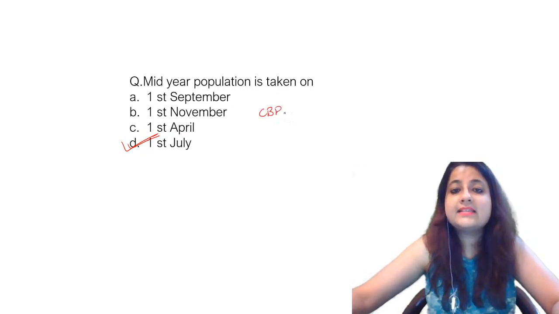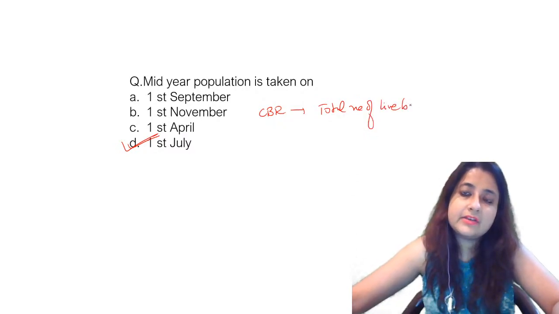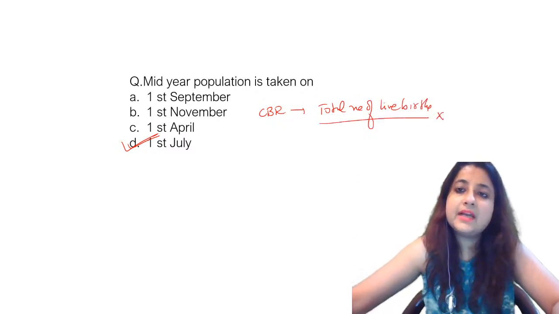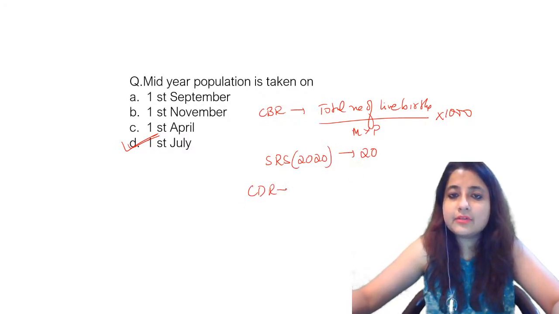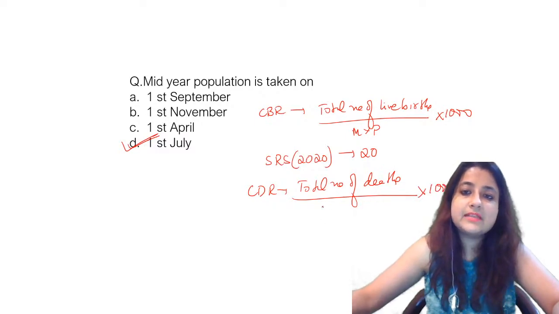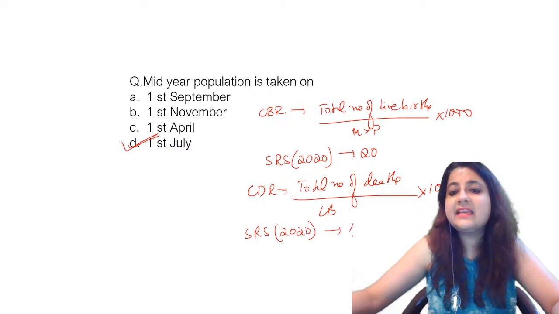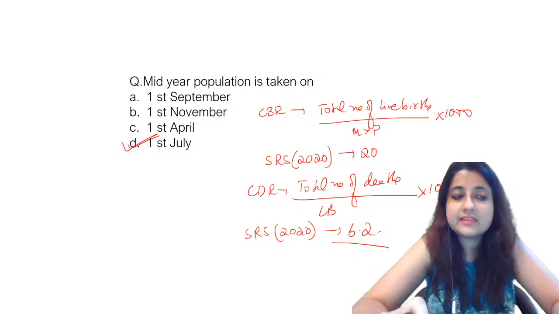You have to know CBR. What is CBR? The total number of live births per thousand mid-year population. According to SRS 2020, the current CBR is 20. Then what is CDR? CDR is the total number of deaths per thousand live births. And according to SRS 2020, what is the current CDR? It is 6.2. So please remember, the questions which have come in our FMGs are not very difficult.